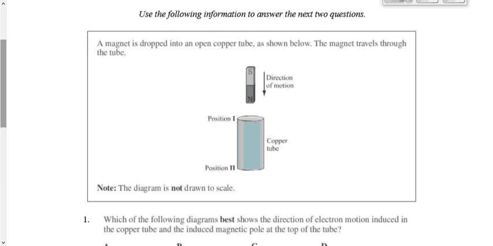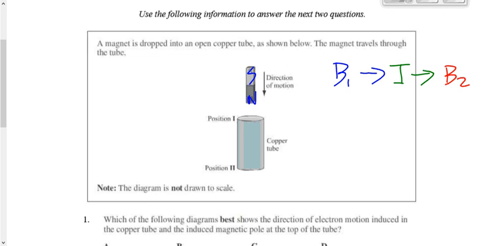Okay. So we're dropping this magnet. We're going to call this magnet number 1. Magnet number 1 generates what? Magnetic field generates electric current in this copper tube. That electric current in the copper tube, whichever way it goes, generates what? Second magnetic field. Second magnetic field must oppose the motion. So how do you oppose the motion of a magnet that's coming down North Pole first?